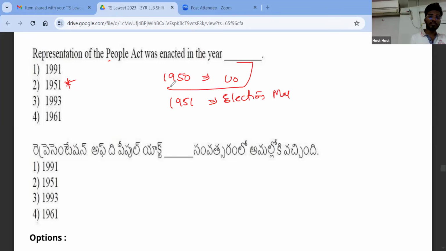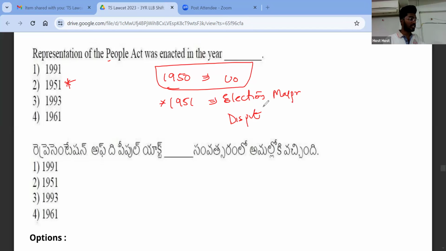So in 1950 Act, we are talking about everything till election. What should be the qualification of voter, where you have to post him, what are polling booths, and everything is mentioned in 1950. After election, that you have to remember as 51. The next one, if there is any malpractice in the election, dispute between two political parties, right? So these kind of things are dealt under the second Representation of People's Act. Disqualification of members, right? How do you disqualify an MP? How do you disqualify an MLA? So that is given in the second RP Act, that is 1951 Act. Okay. So very important again.